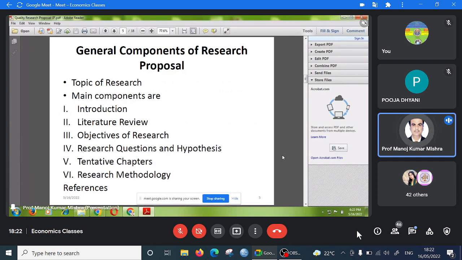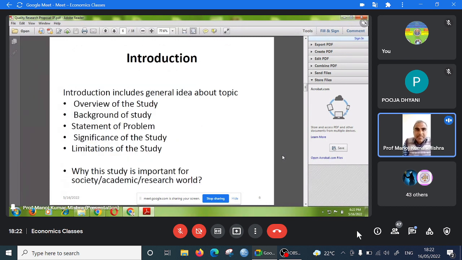The general components of a research proposal are as follows. First you write the topic of the research. After that, the main components are introduction, literature review, objectives of research, research questions and hypothesis, then tentative chapters, how many chapters will be in your study, and after that the research methodology. In the last you write the references, what references you have taken to prepare your research proposal. I am discussing these one by one.